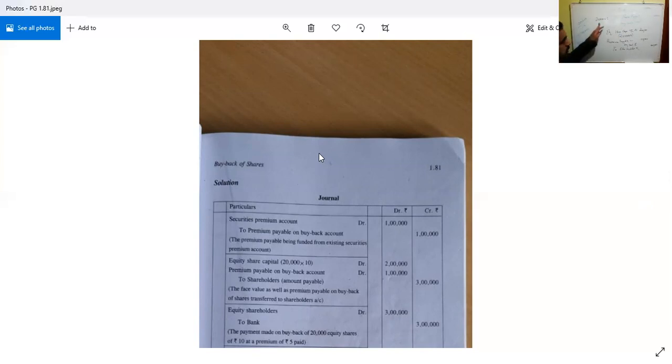This is the one, 20,000. That is the number of shares on buyback with a price of 5 rupees per share as premium. 10 is the original value, and 5 rupees more as premium. So the amount of that premium is what should be written here. 20,000 into 5, that is 1 lakh. This is 20,000 into 10, 2 lakh. The same 20,000 into 5, this is to be there, 3 lakh. Clear? So 2 lakh plus 1 lakh, 3 lakh. This is the second case.